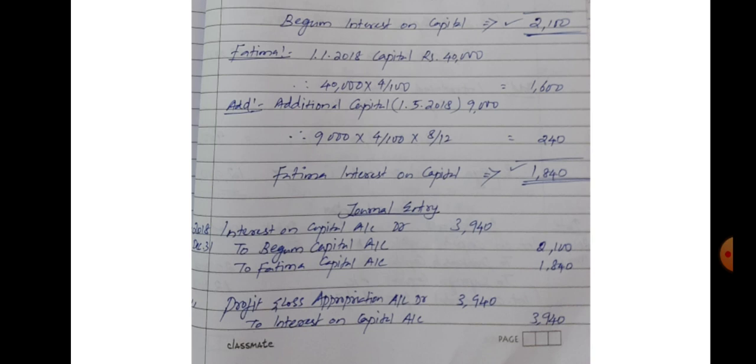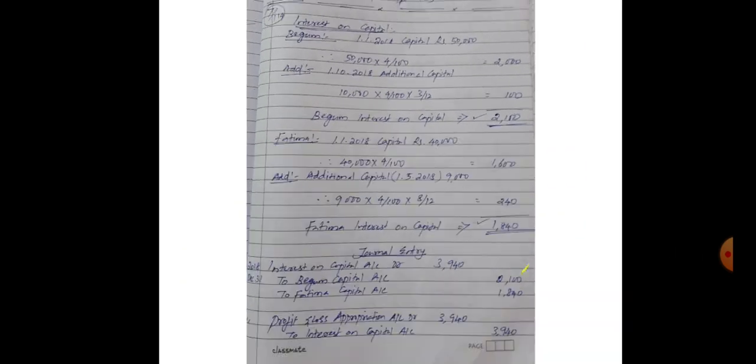So totally 3,940 is entered in interest on capital account debit. This amount is immediately transferred to profit and loss appropriation account. So profit and loss appropriation account debit 3,940 to interest on capital account 3,940. Okay, this is sum number 7. Clear?